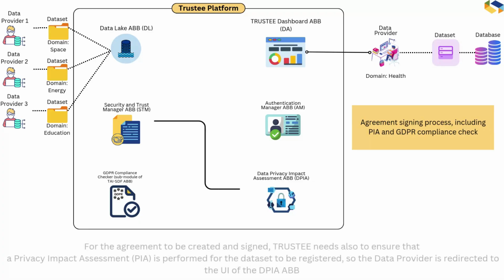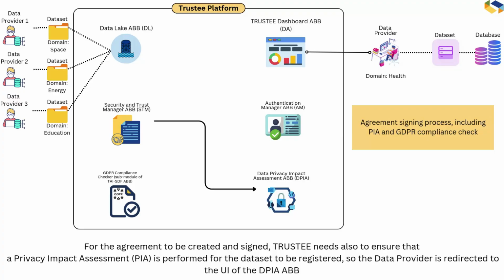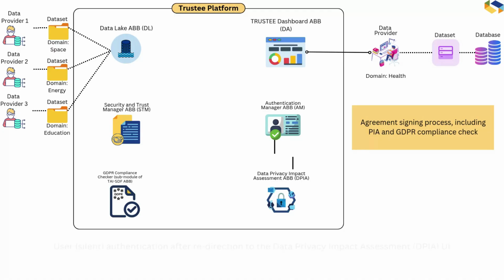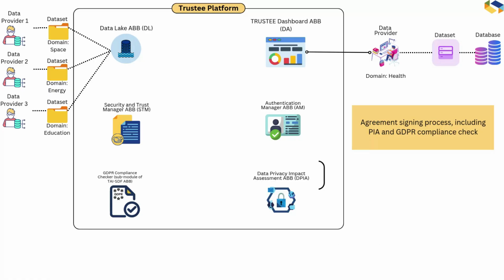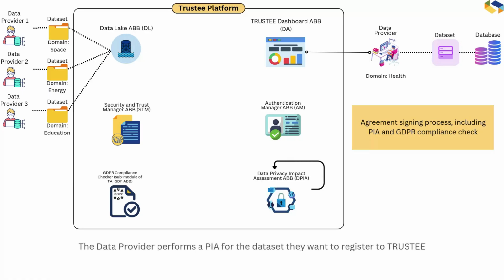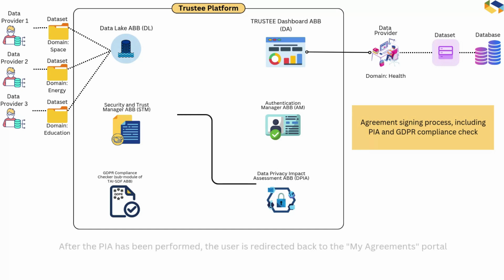For the agreement to be created and signed, trustee needs also to ensure that a privacy impact assessment is performed for the dataset to be registered, so the data provider is redirected to the UI of the DPIA-ABB. The user is silently re-authenticated after their redirection to the user interface of the Data Privacy Impact Assessment component. The data provider performs a privacy impact assessment for the dataset they want to register to trustee. After the privacy impact assessment has been performed, the user is redirected back to the My Agreements portal.